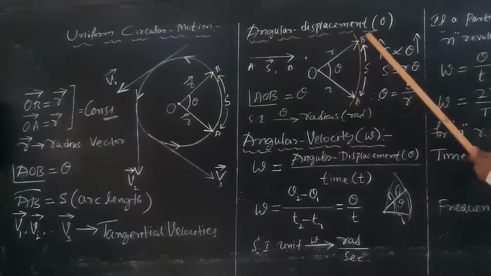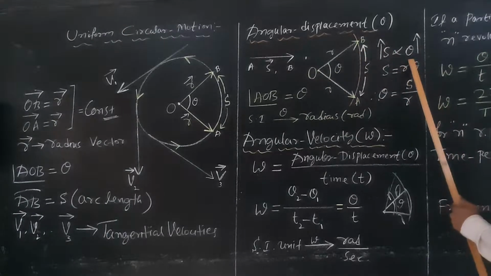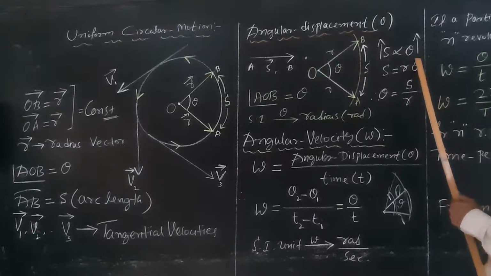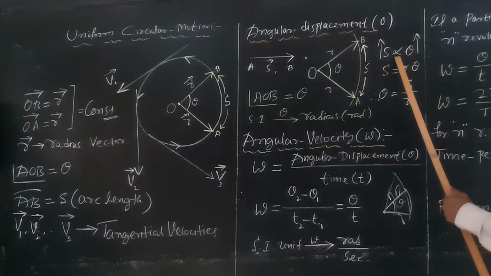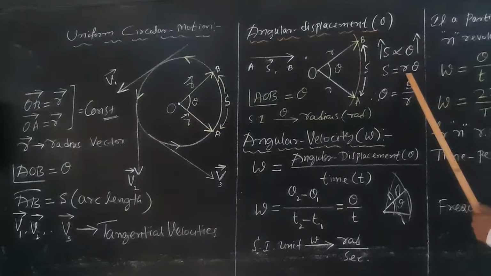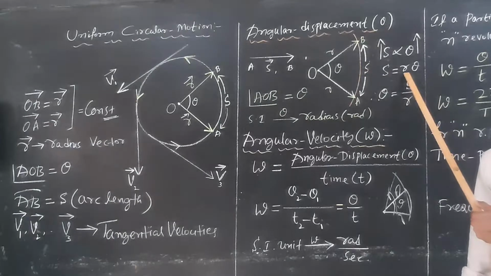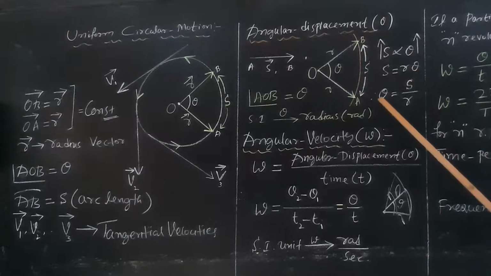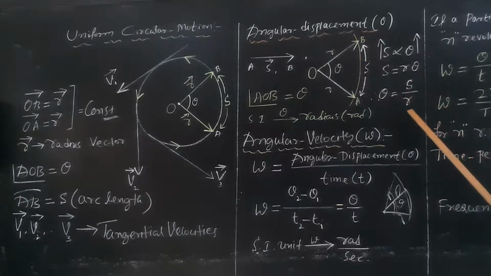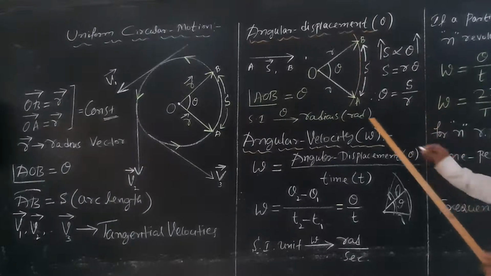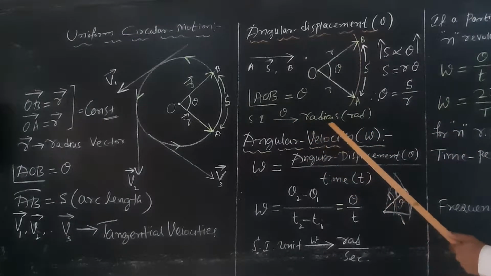See here, arcs are proportional to the angle subtended at the center of the circle. Therefore, arc length is directly proportional to the angular displacement. Now remove the proportionality symbol and put the constant of proportionality, which is called equals. The constant of proportionality is R. Why should we put R? Because R is the radius vector, which is constant. Therefore, S is equal to R theta. What I want is theta. Theta is equal to S by R. Even though S, the arc length, is in meters and the radius is in meters, theta is measured in radians.